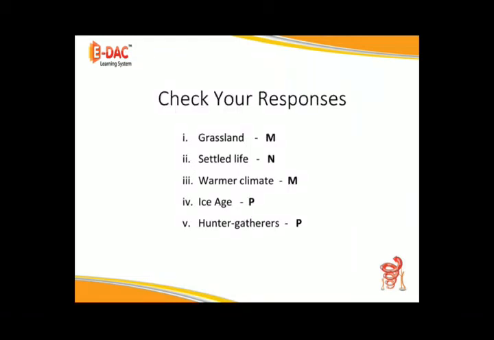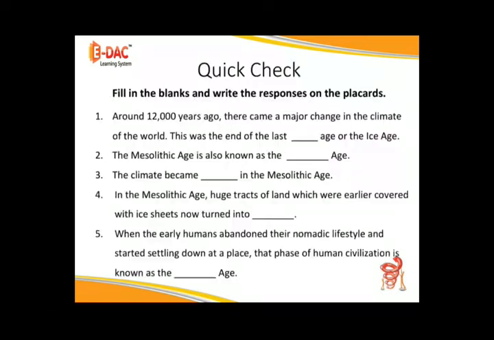Check your responses. First, M. Second, N. Third, M. Fourth, P. Fifth, P. Let's quickly check our understanding. Fill in the blanks and write the responses on the placards.